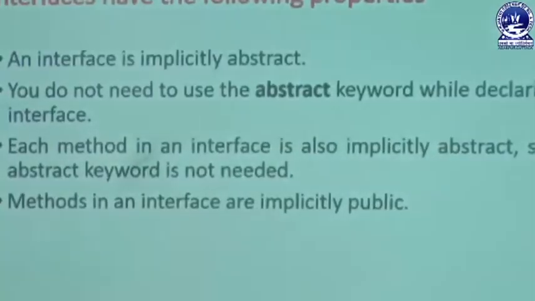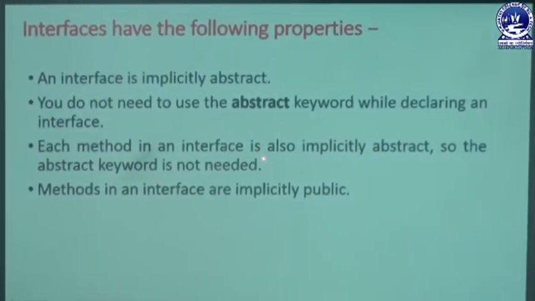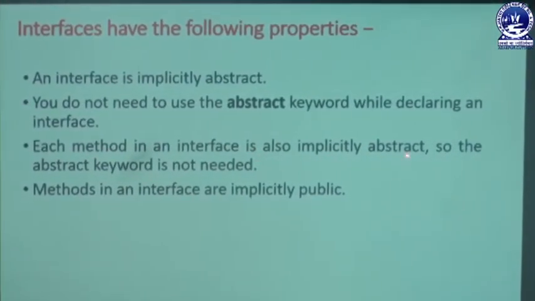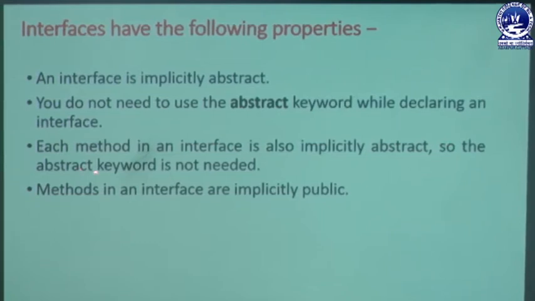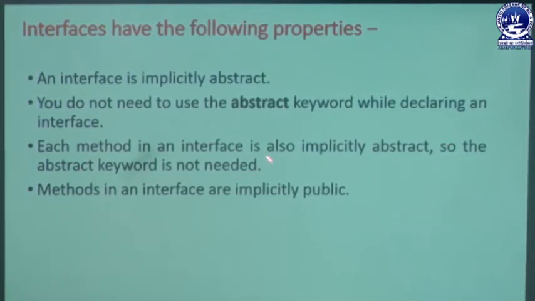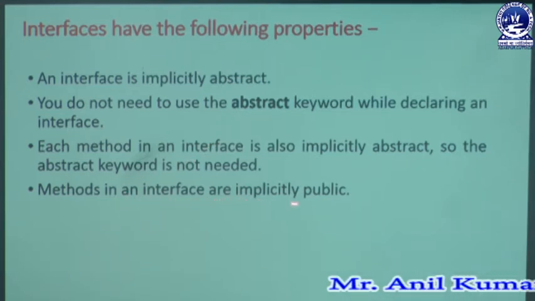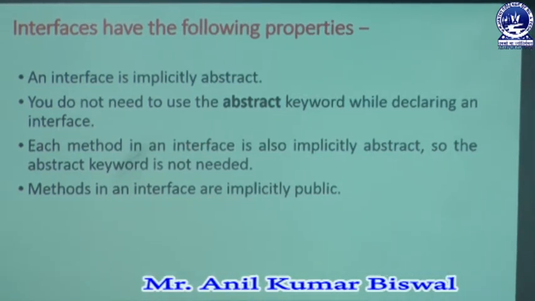Next, each method in an interface is also implicitly abstract. We know that, so the abstract keyword is not needed in our program. Already we have discussed this point. Next, the methods in an interface are implicitly public. There is no need to declare public in our interface. By default, it is considered a public access specifier for interface methods.